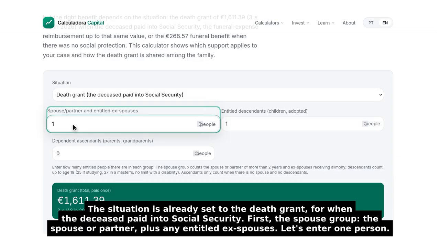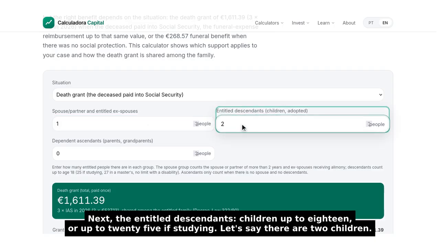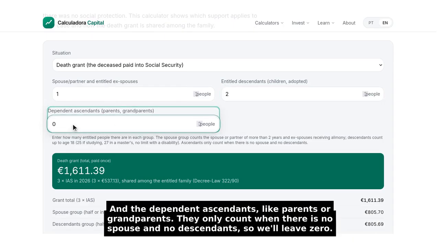First, the spouse group. The spouse or partner, plus any entitled ex-spouses. Let's enter one person. Next, the entitled descendants, children up to 18 or up to 25 if studying. Let's say there are 2 children. And the dependent ascendants, like parents or grandparents. They only count when there is no spouse and no descendants, so we'll leave 0.